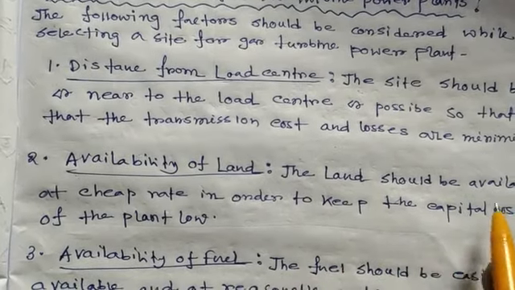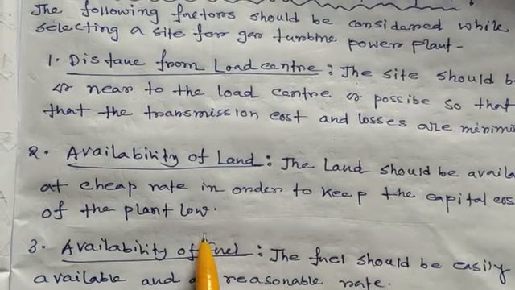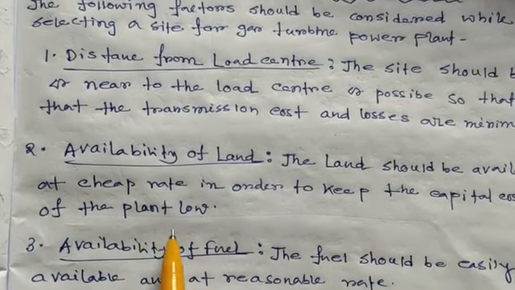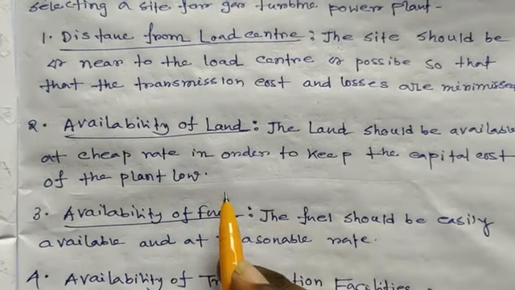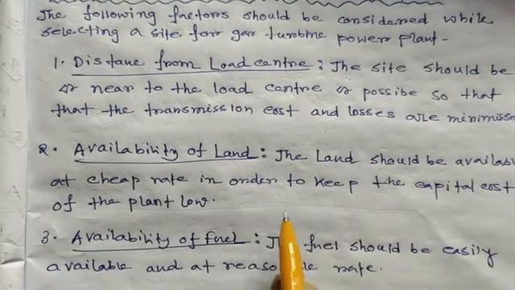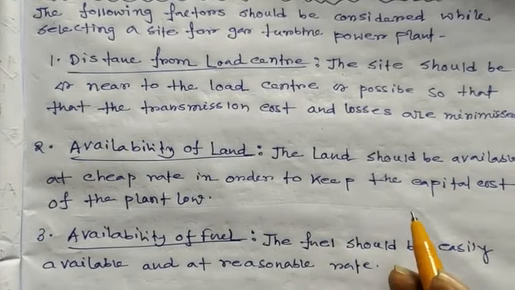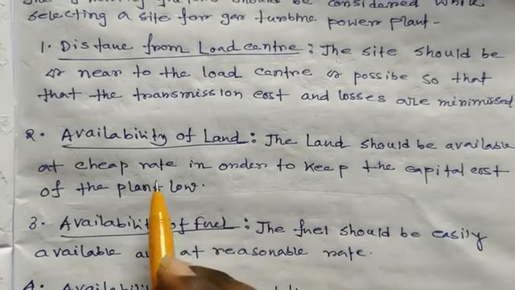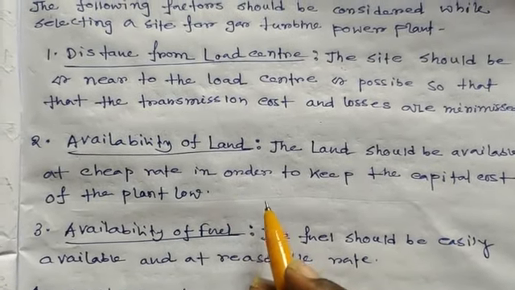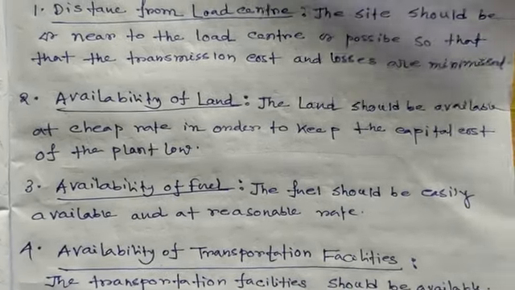So the land should be available at a cheap rate in order to keep the capital cost of the power plant low.